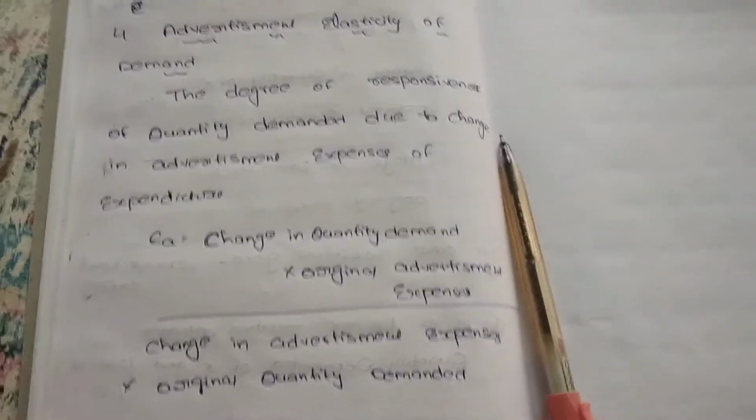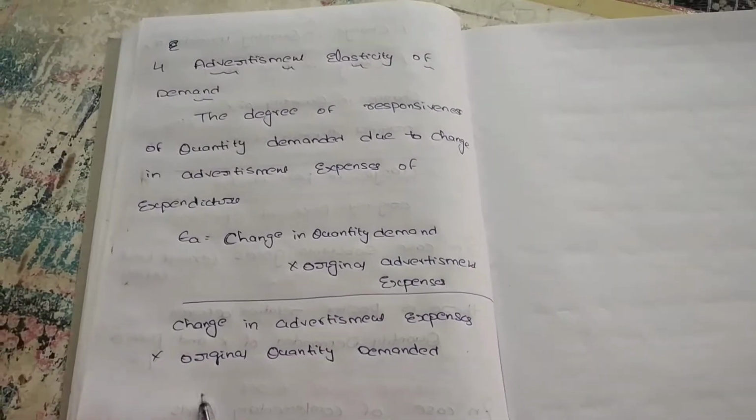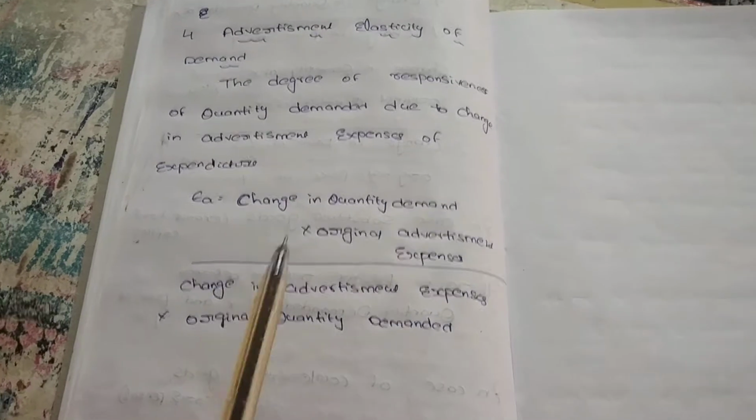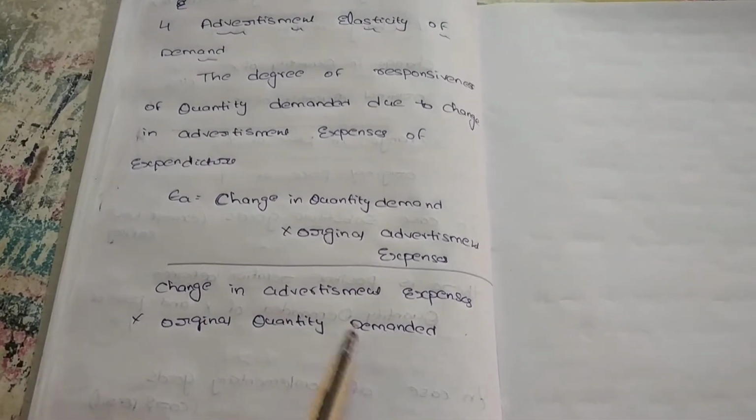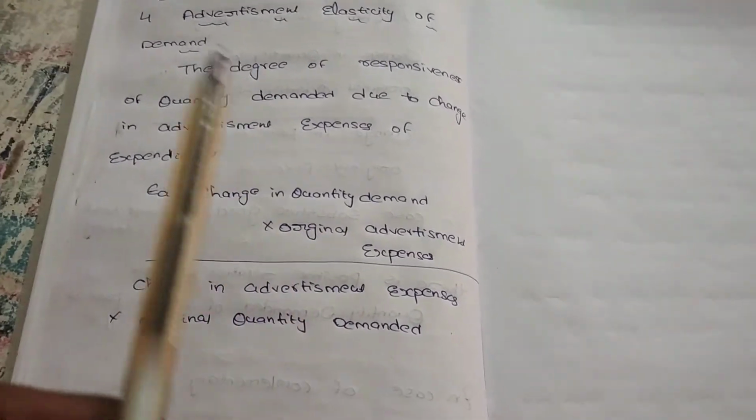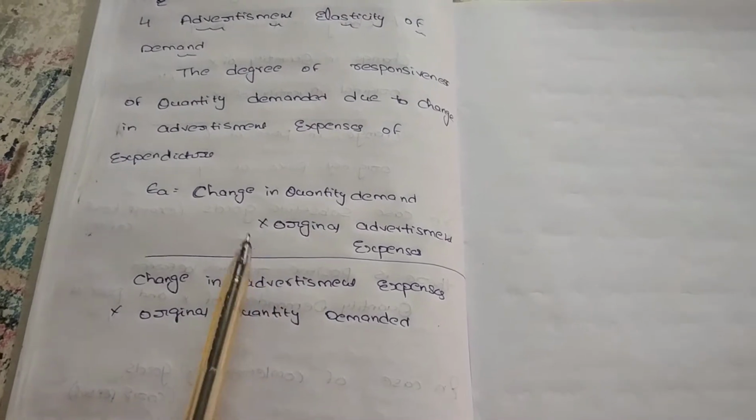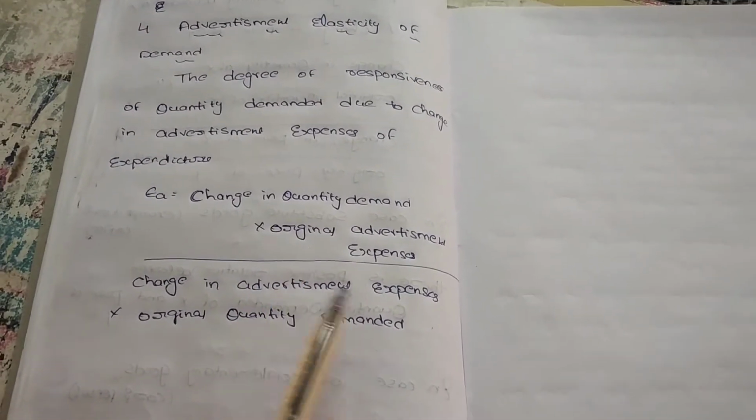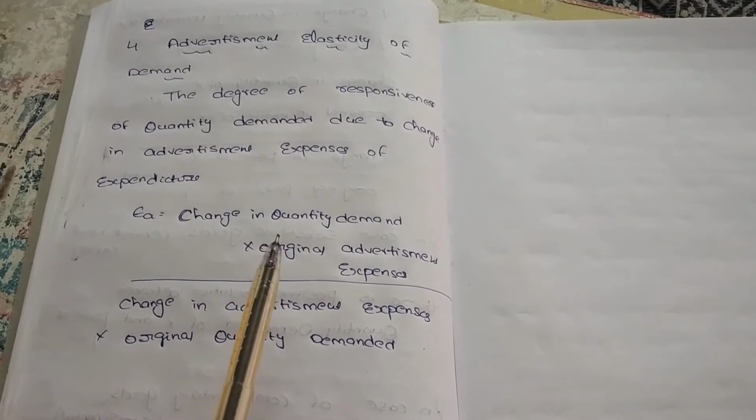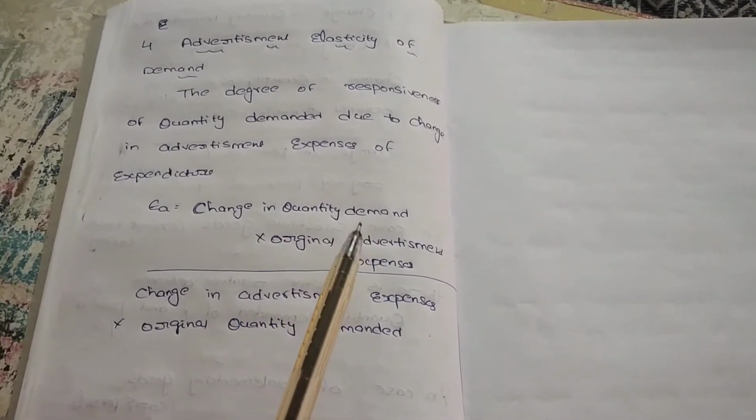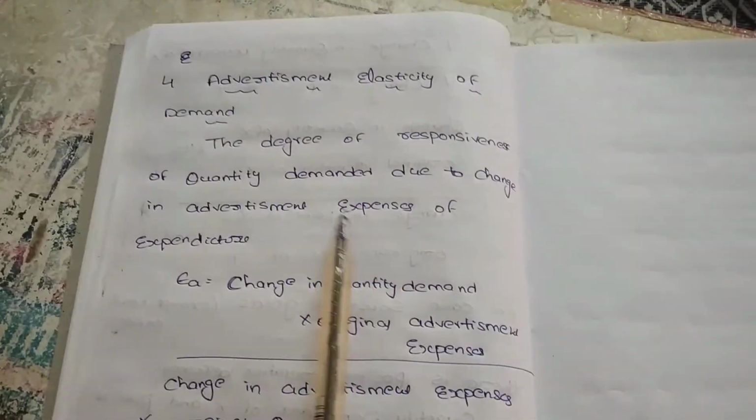For example, up to now we are spending 50,000 on advertisement expenses, but now we are spending an extra 20,000, that is up to 70,000 on advertisement expenses. For the increase in advertisement expenses, there is a change in demand. Some of the customers may be attracted and buy the particular product, so the demand of the particular product automatically increases. Due to the increase in advertisement expenses, the demand increases. So we can say it is an advertisement elasticity of demand.